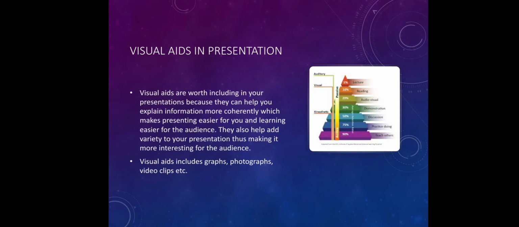Then comes the visual aids in presentation. It plays a very important role because it makes the presentation attractive and more easy to understand. As you can see, for example, I have taken an image and on the right side you can see a pyramid which provides statistical data in a very creative manner so that it becomes easy for the listener to understand very well.